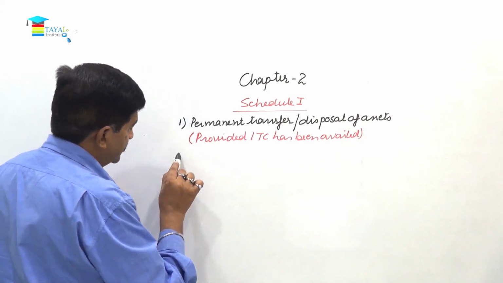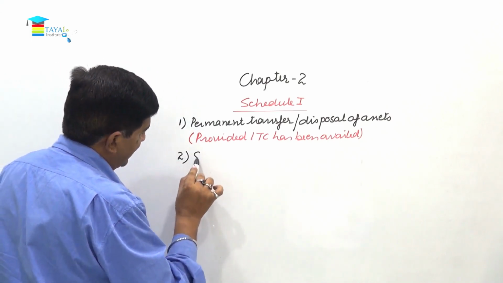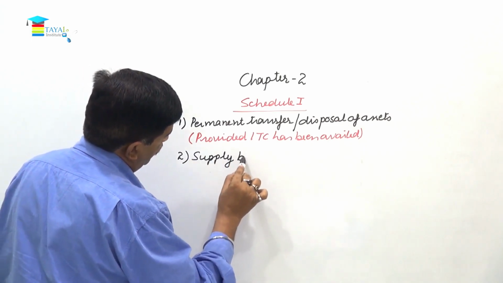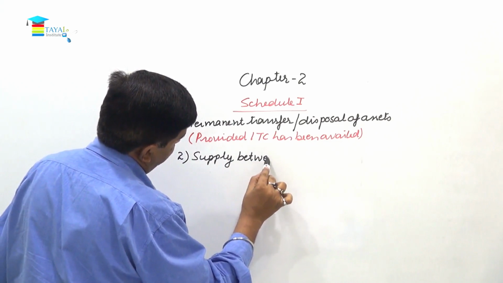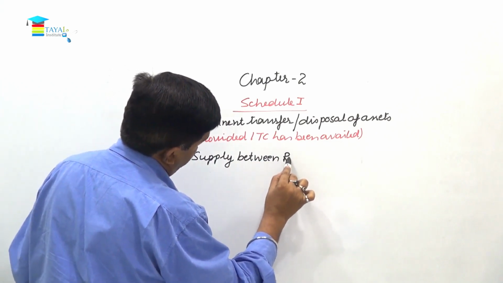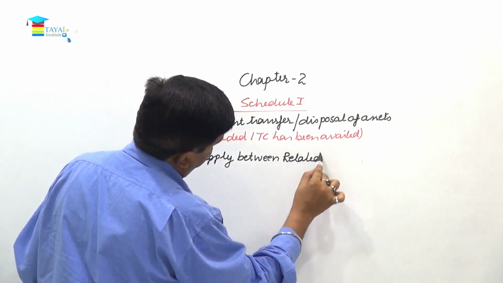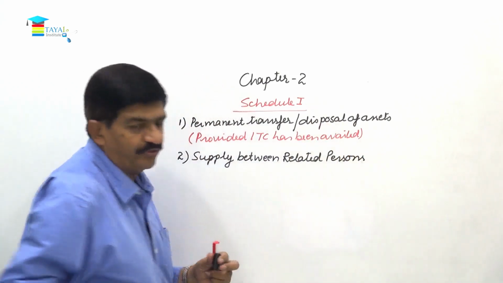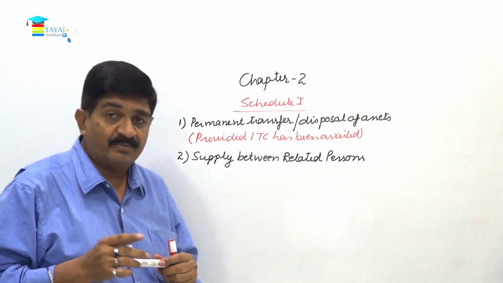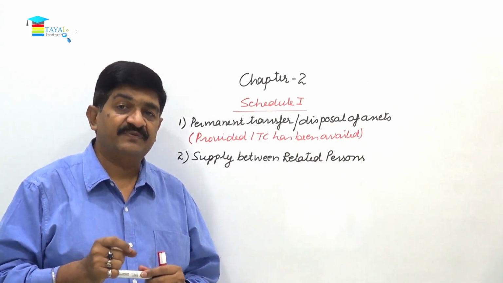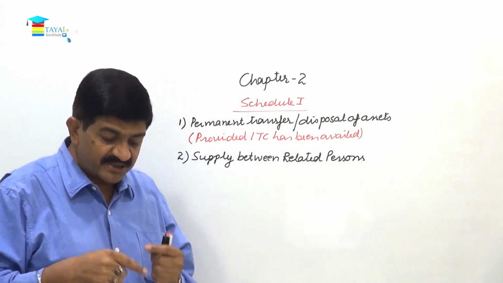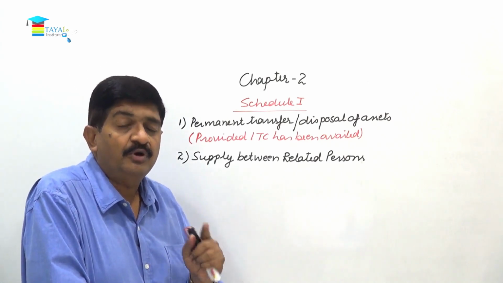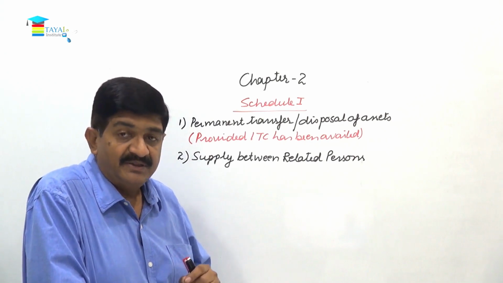Number 2, supply between related persons. Now, who are related persons? That is explained under section 15. So I'll just give you a reference. The formal definition we can refer when we come to section 15, or you can refer the material that says